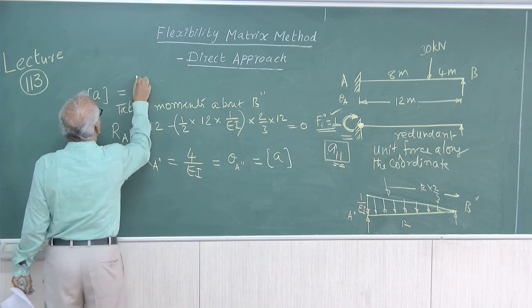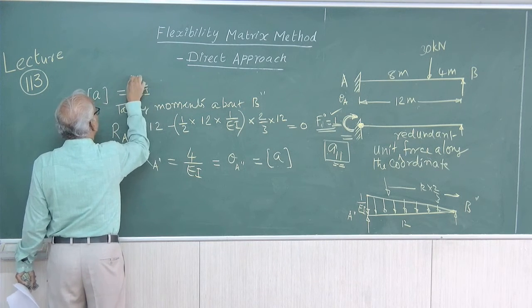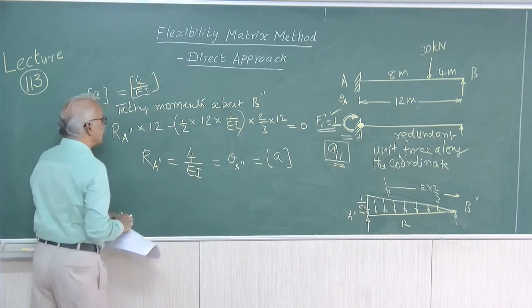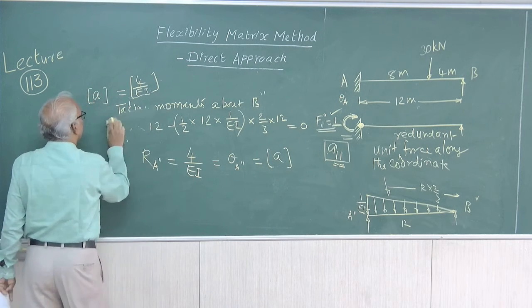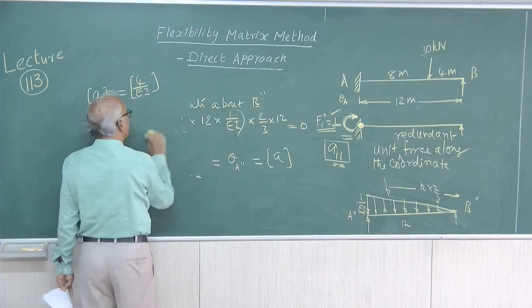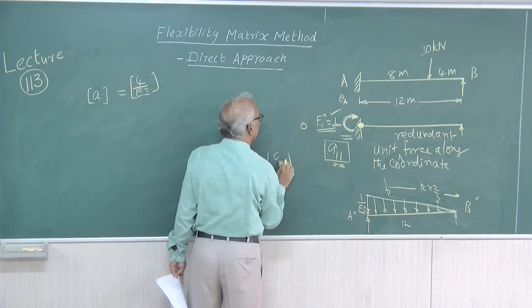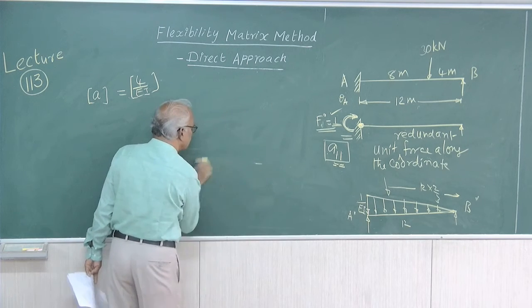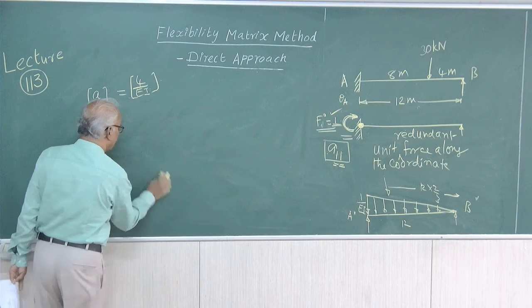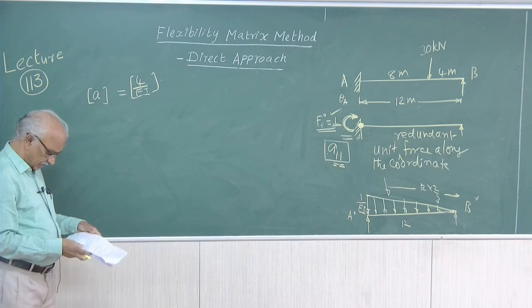This value of A equal to 4 by EI is the second term. So, these are the two important terms that we will have to find out, for which, as I told, we can use any classical method or the product integral chart, if it is allowed. So, till then we have to just wait.